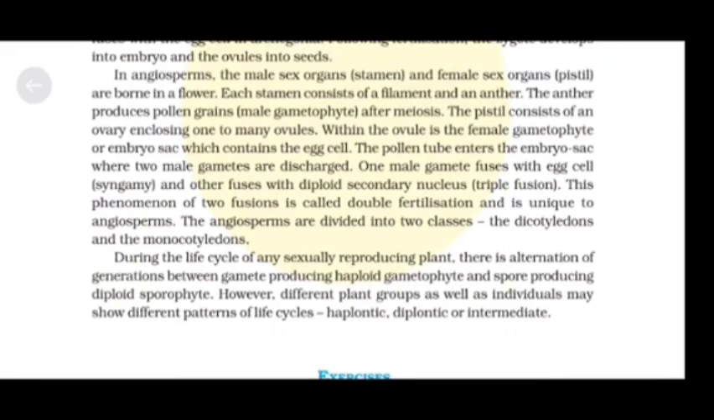During the life cycle of any sexually reproducing plant, there is alternation of generation between gamete-producing haploid gametophyte and spore-producing diploid sporophyte. However, different plant groups as well as individuals may show different patterns of life cycle, haplontic, diplontic, or intermediate. So here we complete the reading of NCERT Plant Kingdom.